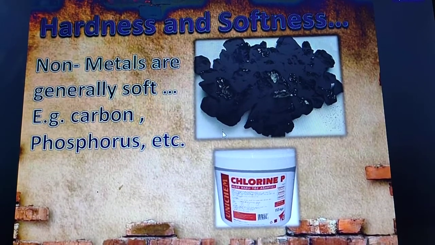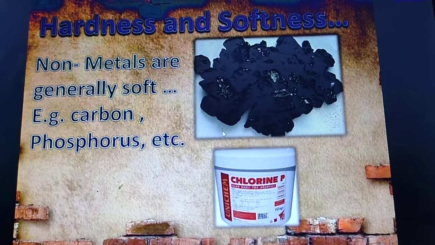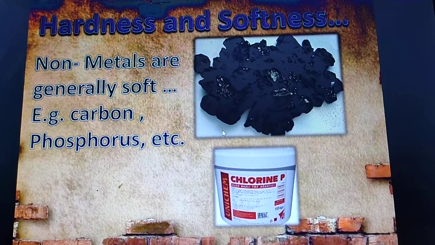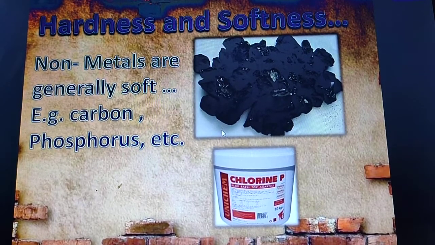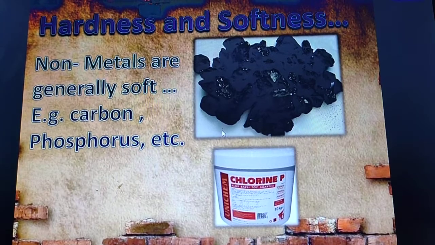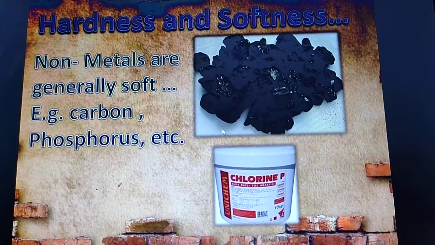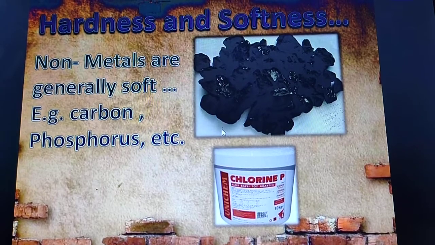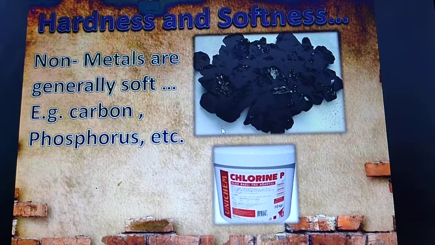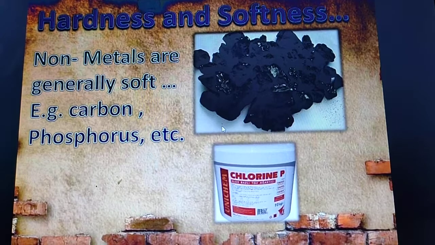For example, carbon, phosphorus, etc. Carbon generally exists in three forms: one carbon, second graphite, and third diamond. Generally non-metals are soft, but the third form of carbon, that is diamond, is the hardest substance known.